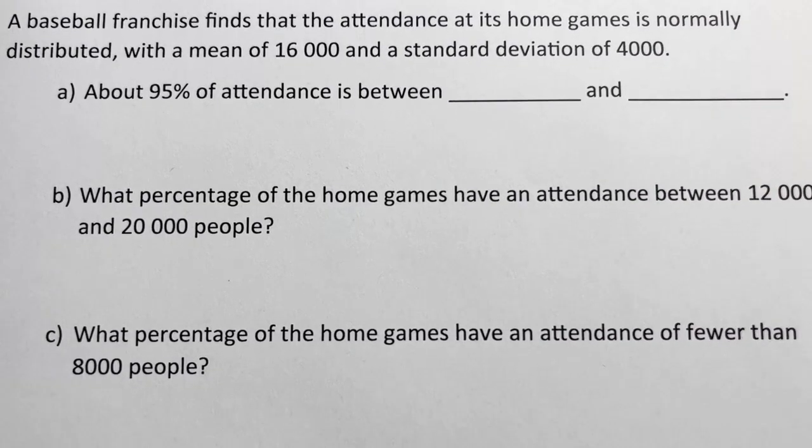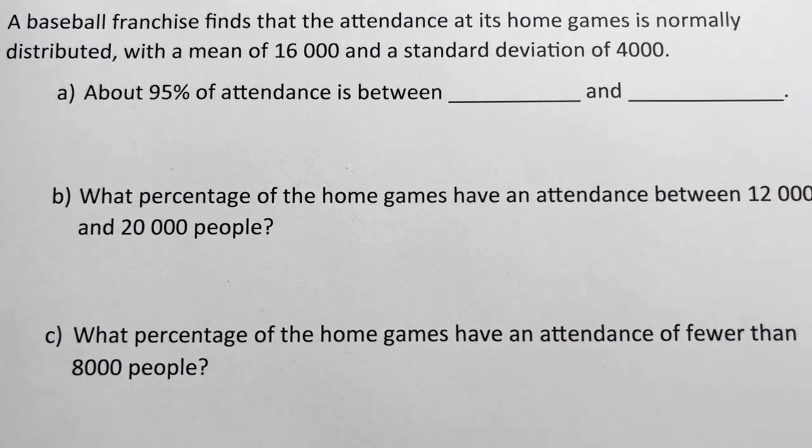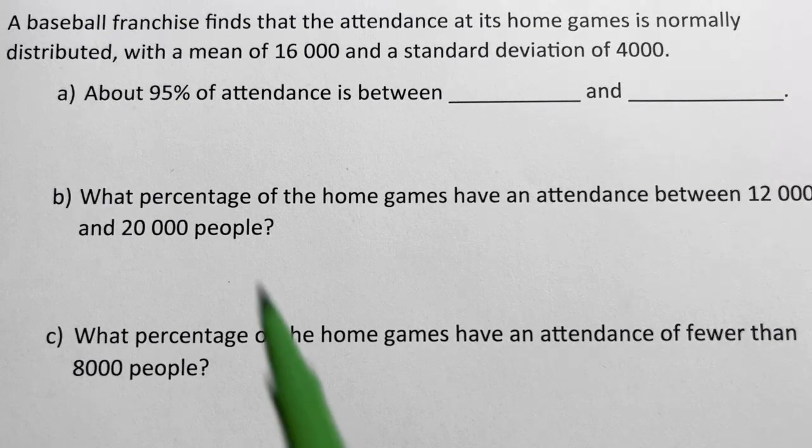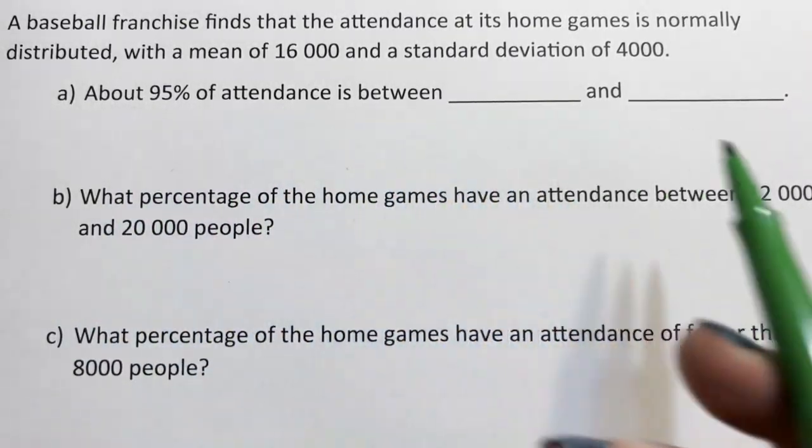Today I'm doing a series of videos on standard deviation, the empirical rule, and normal curves. A baseball franchise finds that the attendance at its home games is normally distributed with a mean of 16,000 people and a standard deviation of 4,000 people. So it says about 95% of attendance is between blank and blank.